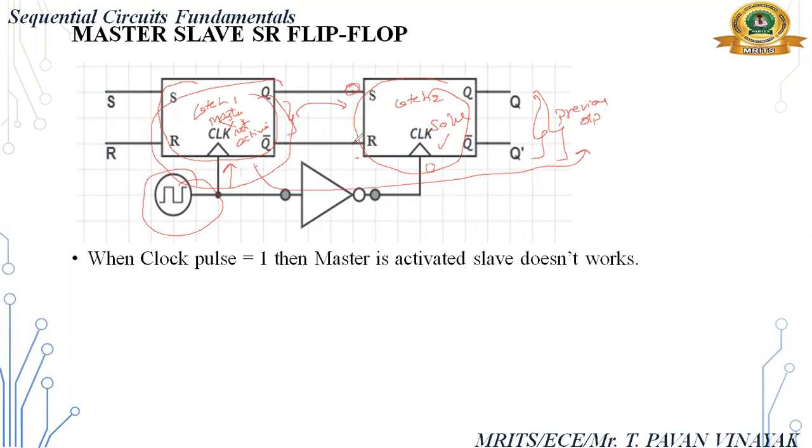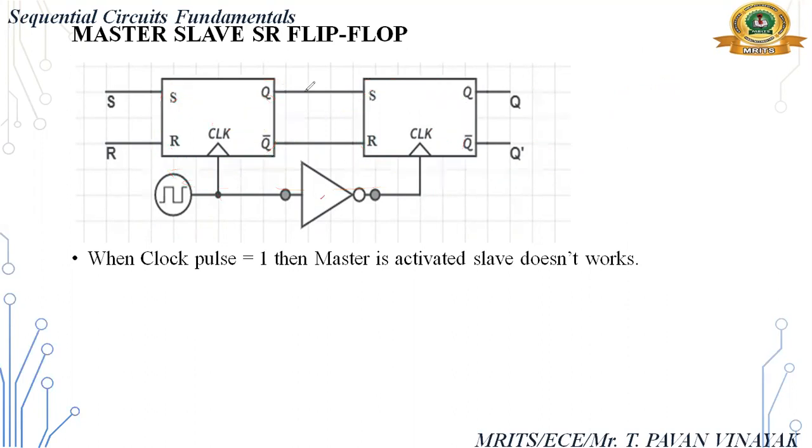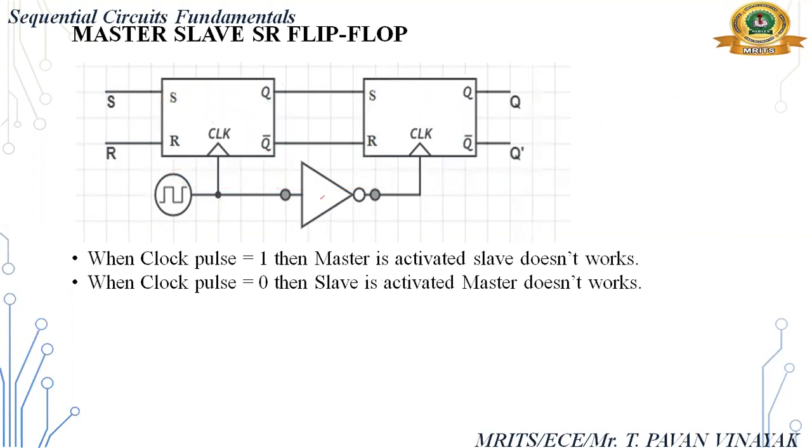Suppose previous state outputs are 0 1. So 0 1 means what output will it be? A reset state. The output will be a reset state. So based on the working clock signal, it will differ. Remember, here we are using clock pulse, level pulse. Okay, not edge triggered. When clock pulse is 0, slave is activated, master doesn't work.